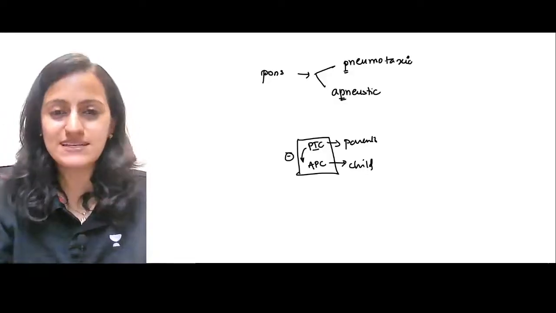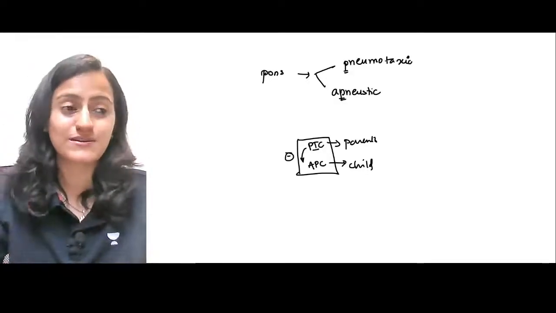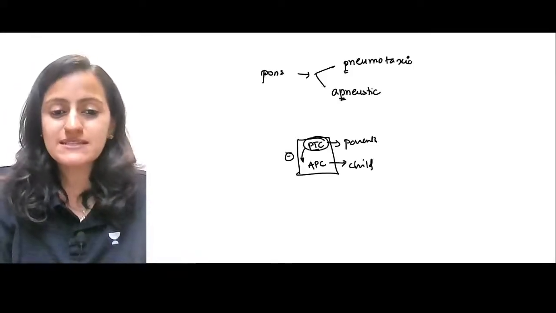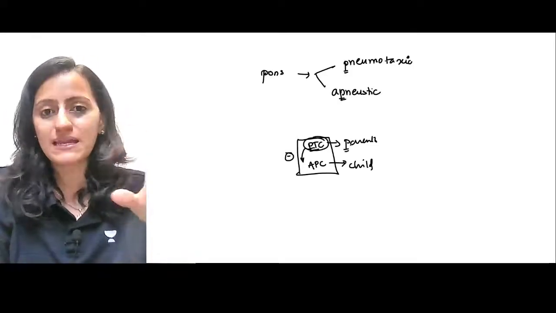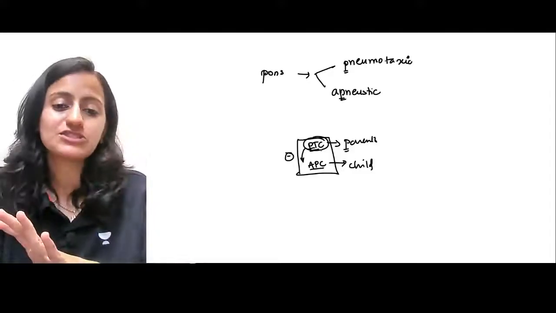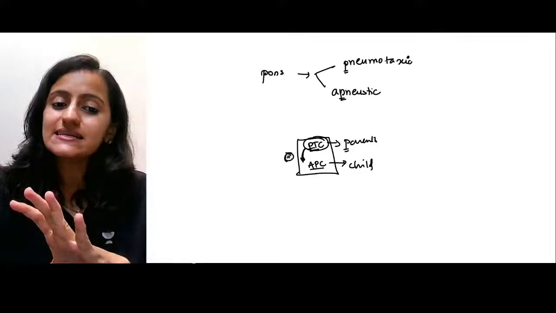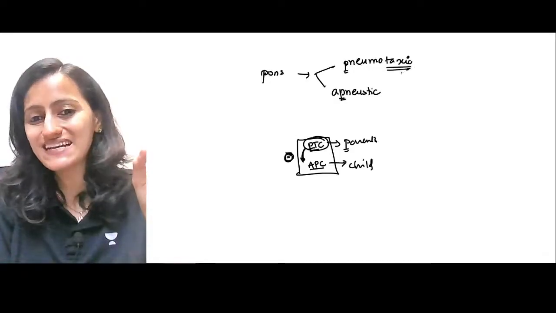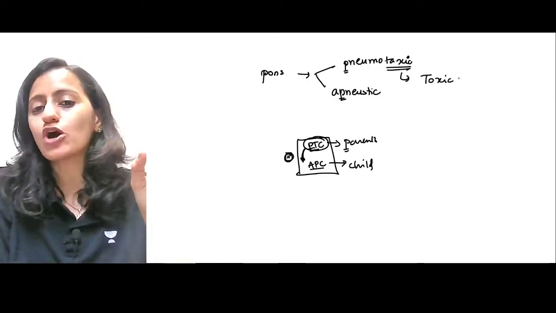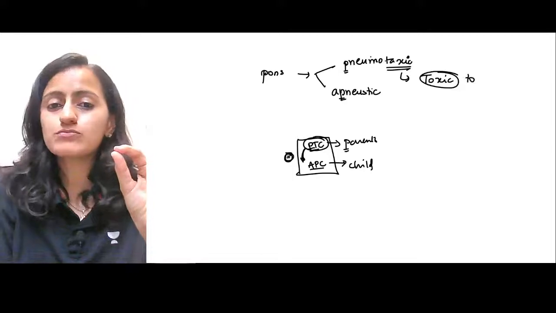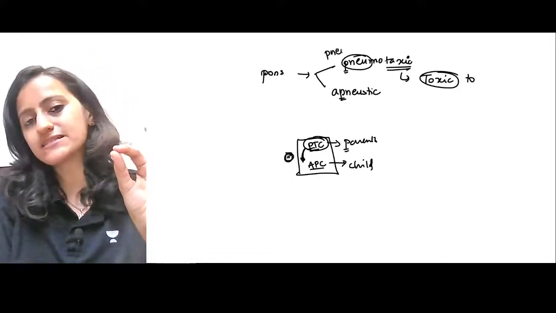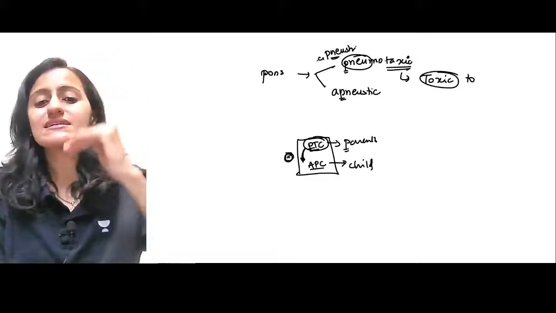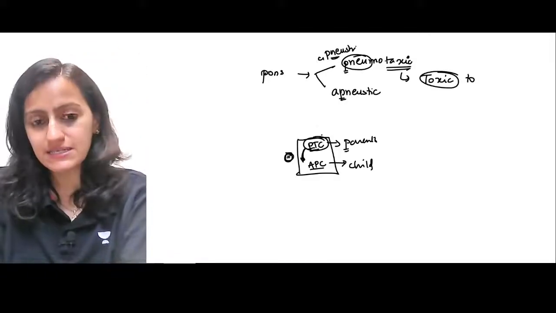Like the kid is saying, I want to go out late night for parties. The parents said, no, not allowed. So remember that PTC is like the parent and APC is like a child, and PTC is inhibiting the APC. You can remember this as pneumotaxic: taxic is toxic. Toxic to whom? Apneustic center. So pneumotaxic is inhibiting the apneustic center.